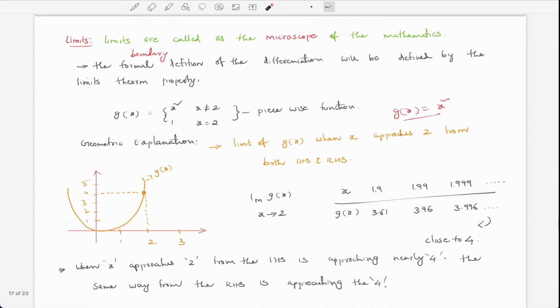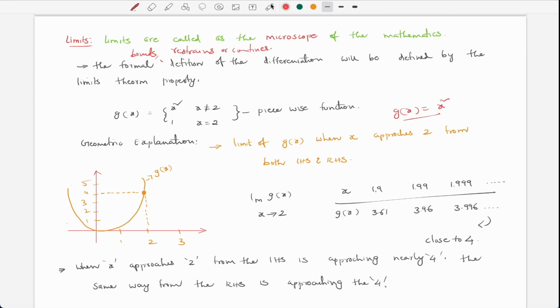So I just wanted to recapitulate what I have said. The limits are called the microscope of mathematics, okay? It's just a kind of bounds and restraints or confines, right?